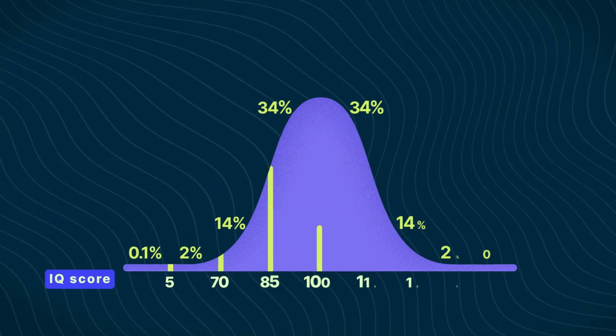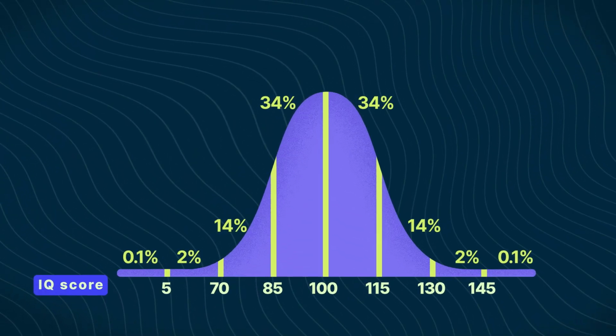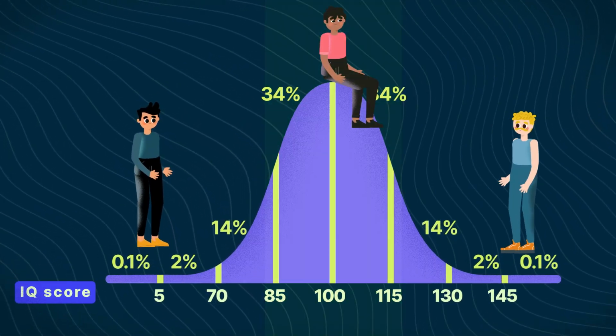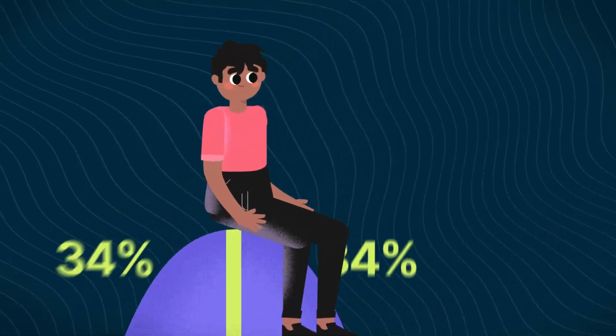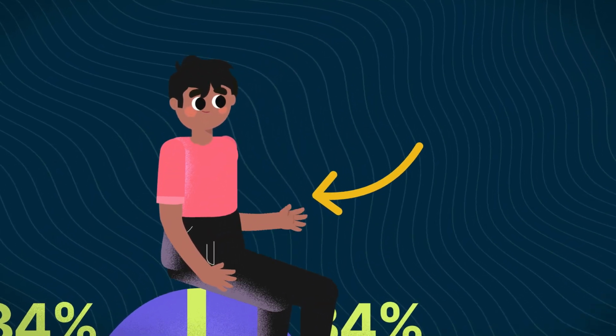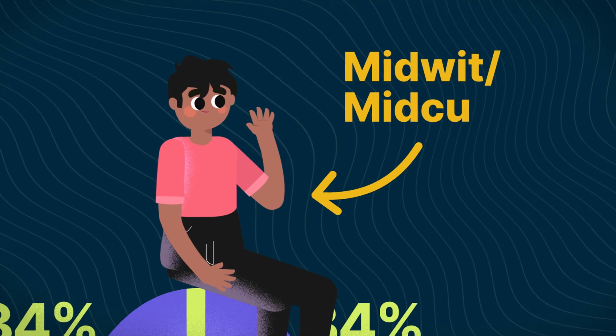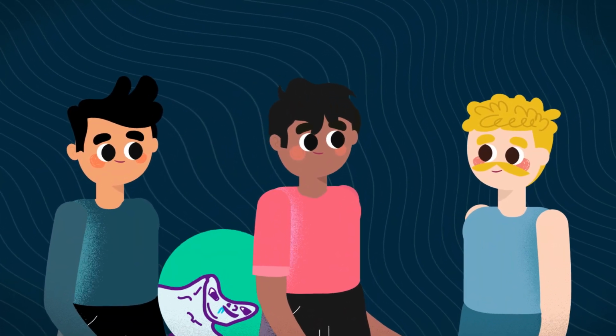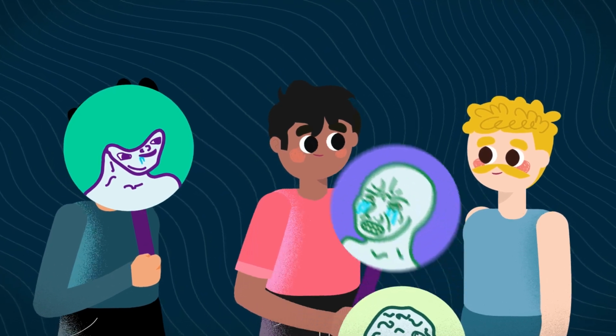In essence, the Midcurve meme uses the IQ distribution diagram to mock the group of people represented on the middle of the curve, who possess average intelligence, commonly referred to as midwits or midcurves. There are 3 characters representing different groups of people sitting on the IQ bell curve.